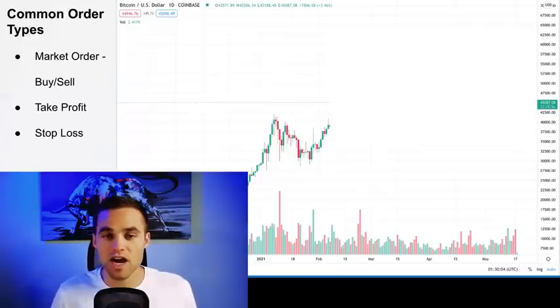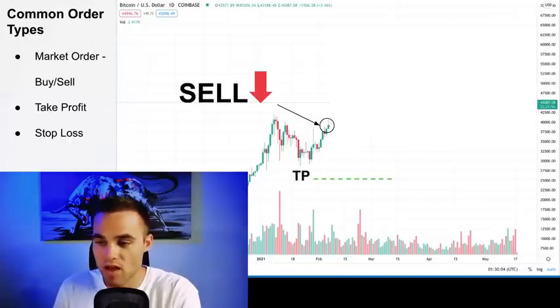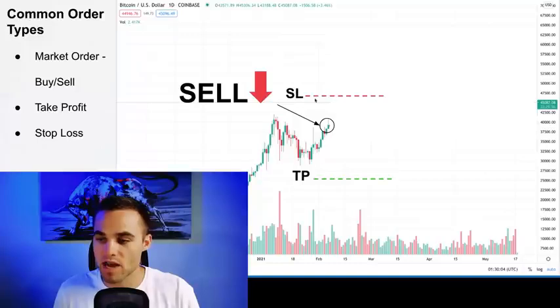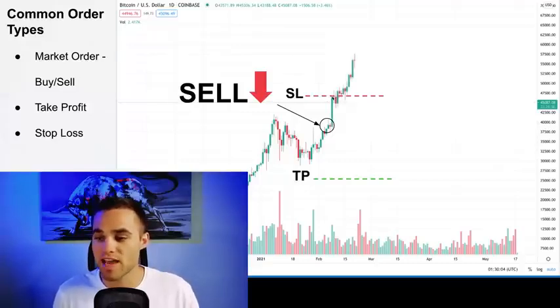Now, the next thing that we're going to talk about is what's called a stop loss. Let's say that we want to sell right here at the market price and we want price to go to this point, this is our take profit. Well, we may also want to put a stop loss right here. Essentially what this means is, if the price goes against us and we're losing money, we want to get completely out of the market at this stage right here. So if price comes up to here and hits this, then we'll get taken out. That way we cut our losses lower.